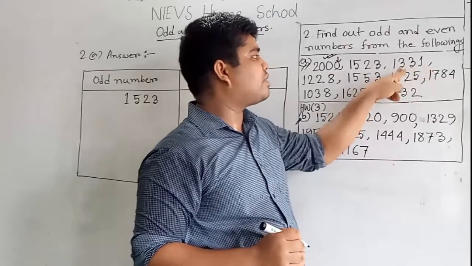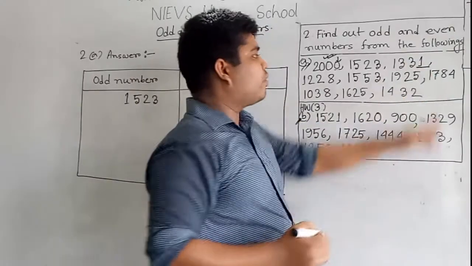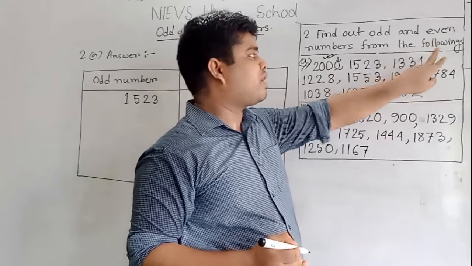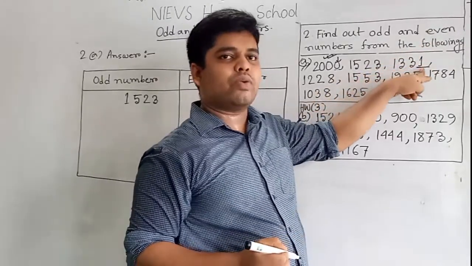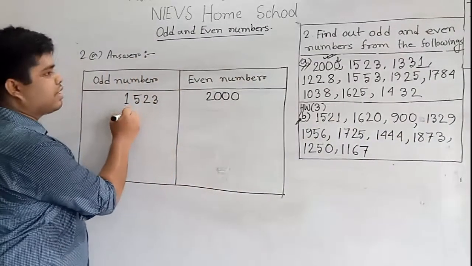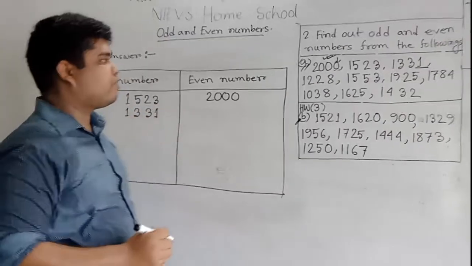Our third one is 1331. Here the ones place number is 1, which is an odd number. As the ones place number is odd, we can say that the total number, 1331, is an odd number. So we write this number in the odd number box. That means 1331.